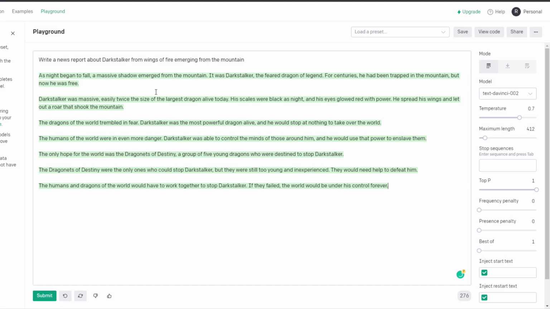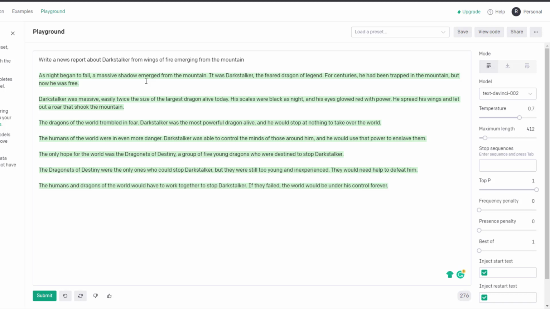Alright, this appears to be more of a prophecy than anything else, but here's how it goes. As night began to fall, a massive shadow emerged from the mountain. It was Darkstalker, the feared dragon of legend. For centuries, he had been trapped in the mountain, but now he was free. Darkstalker was massive, easily twice the size of the largest dragon alive today. His scales were black as night and his eyes glowed red with power. He spread his wings and let out a roar that shook the mountain. The dragons of the world trembled in fear. Darkstalker was the most powerful dragon alive, and he would stop at nothing to take over the world.